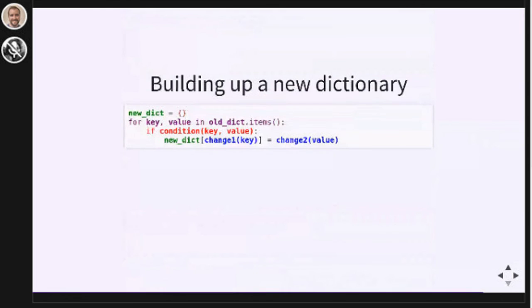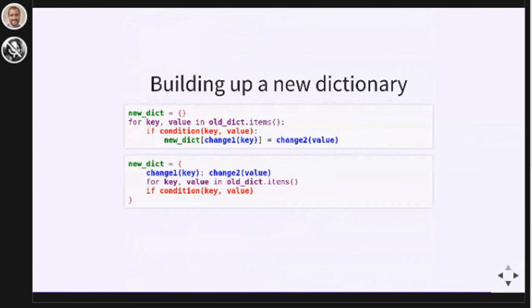This is a loop that checks a condition and builds up a dictionary of key value pairs. This loop is equivalent to this comprehension. You can almost always copy-paste your way from building up a dictionary to making a dictionary comprehension. The one thing that you have to be aware of is that key value needs to be key colon value. So not quite copy-pasting, but close to it.